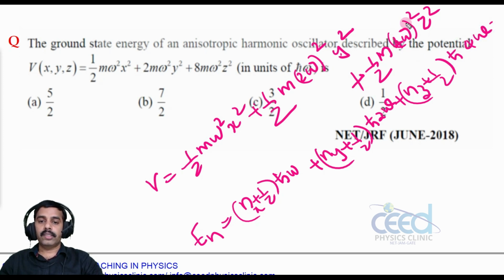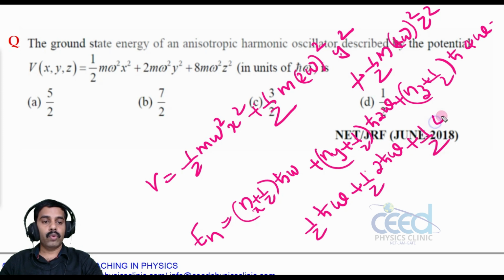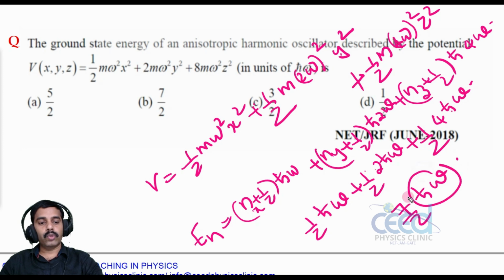Now in the ground state, we have to find the energy in the ground state, right? So n_x 0, n_y 0, n_z 0. Then half h cross omega plus half into 2 h cross omega plus half into 4 h cross omega. So let me write this as 4 plus 2 plus 1, that is 7, right? So that is 7 by 2 h cross omega. So in the unit of h cross omega, the answer is 7 by 2. Alright?